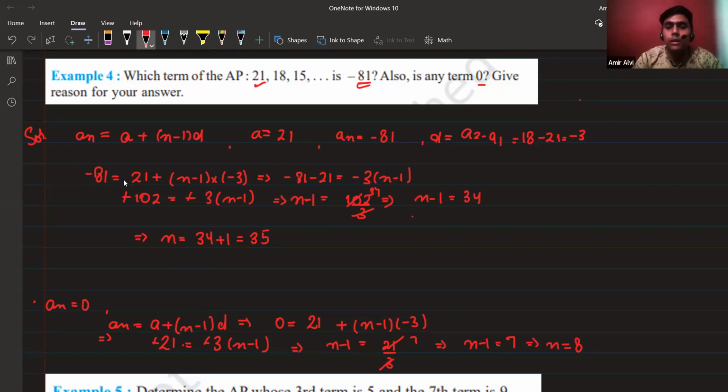Clear? Yes, sir. I hope you have got this concept. So AN is the value of the nth term, that general term, and N is the number of the term. Clear? Yes, sir. Hiba, Adil, and Karishma, got it? Yes, sir.